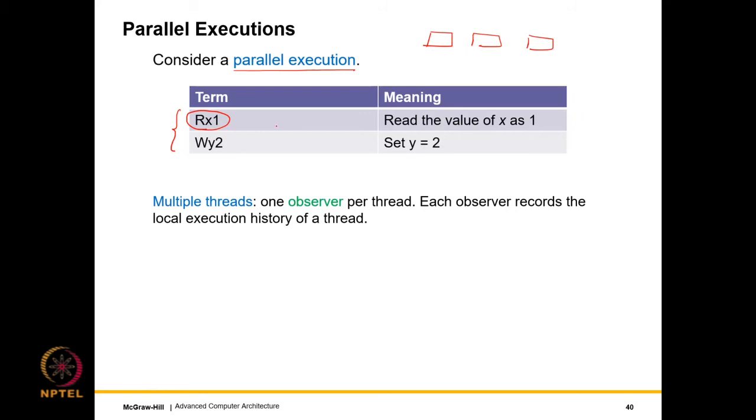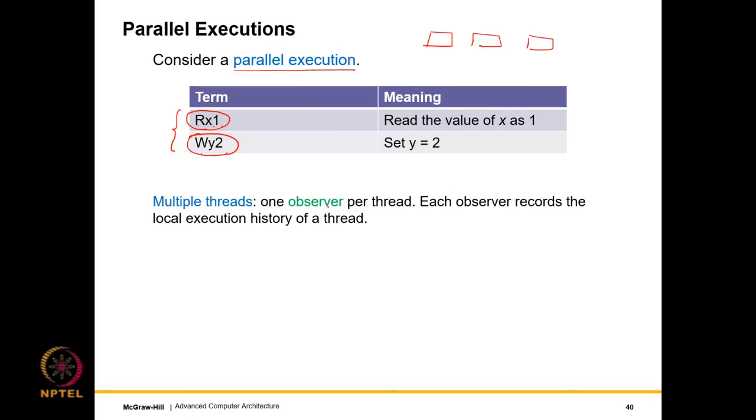Let's say Rx1 means that I read the value of x as 1. Wy2 means that we set y equal to 2. R for read, W for write. x is the name of the variable, y is the name of the variable. In this case, I'm reading 1. In this case, I'm writing 2.